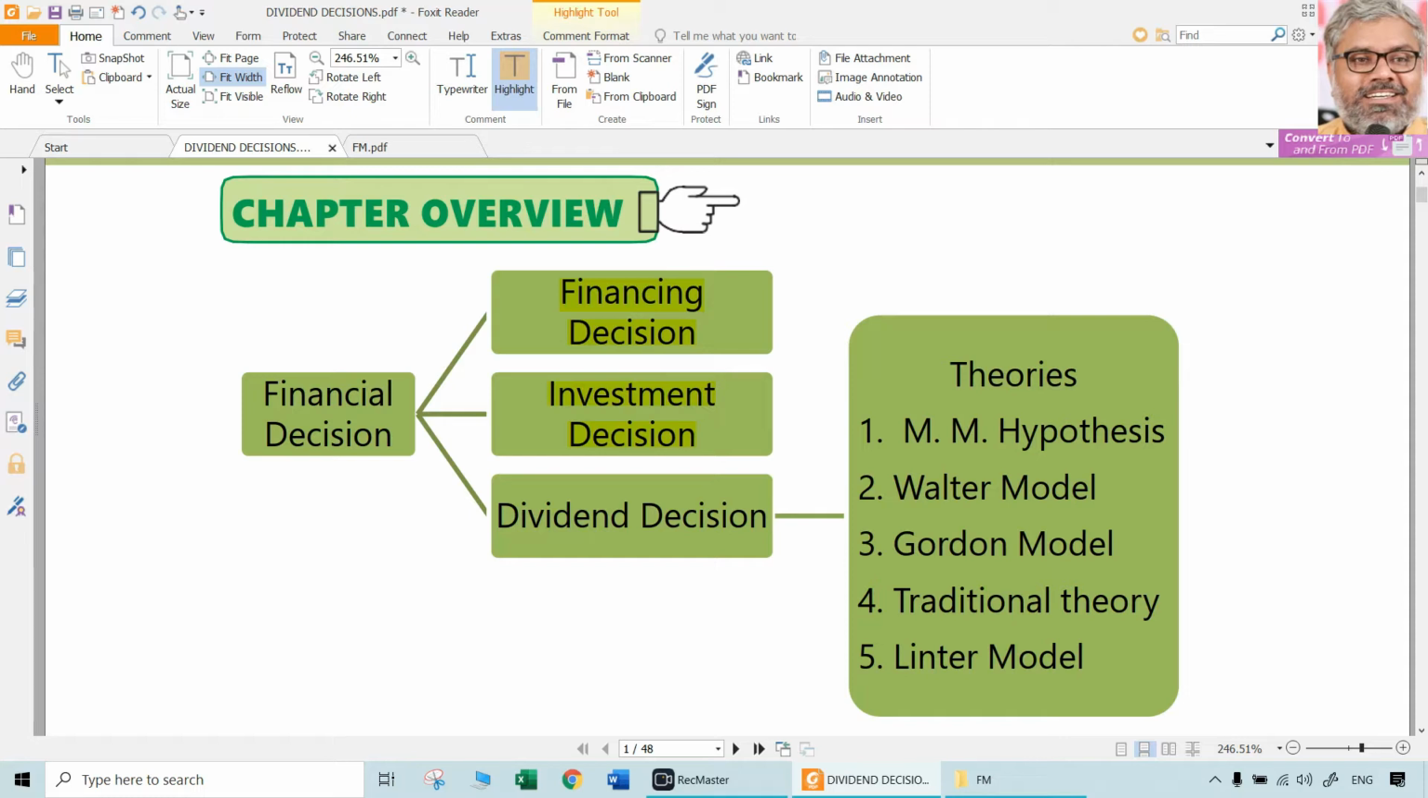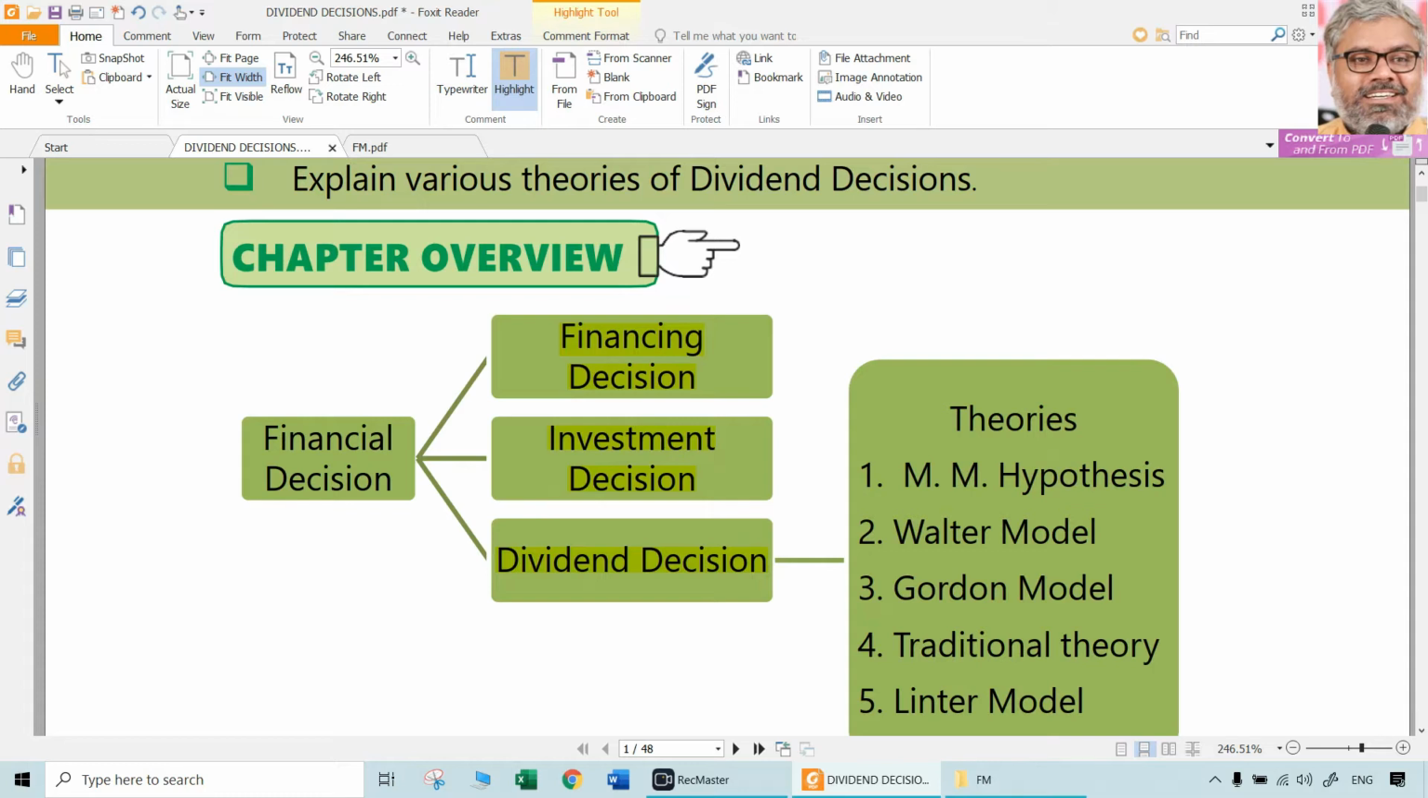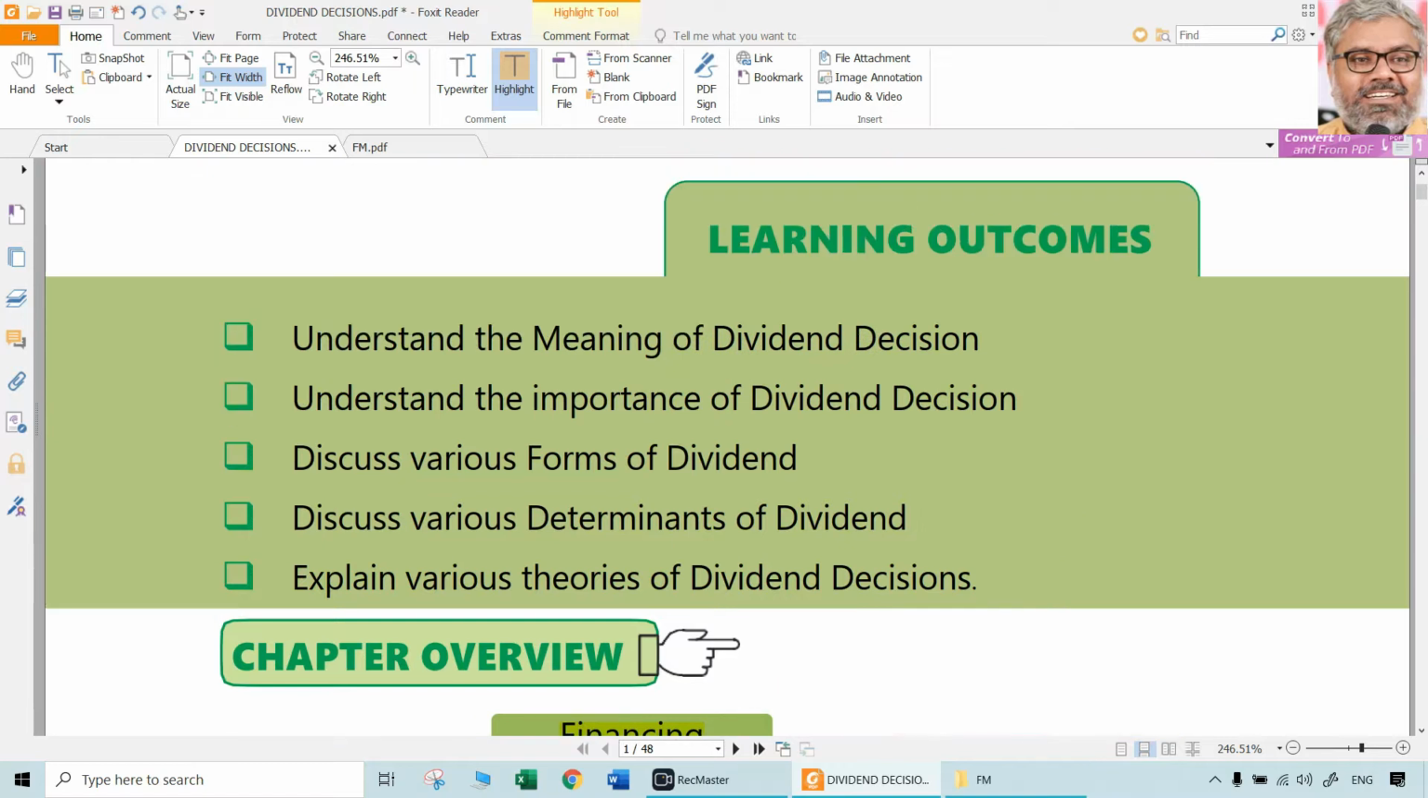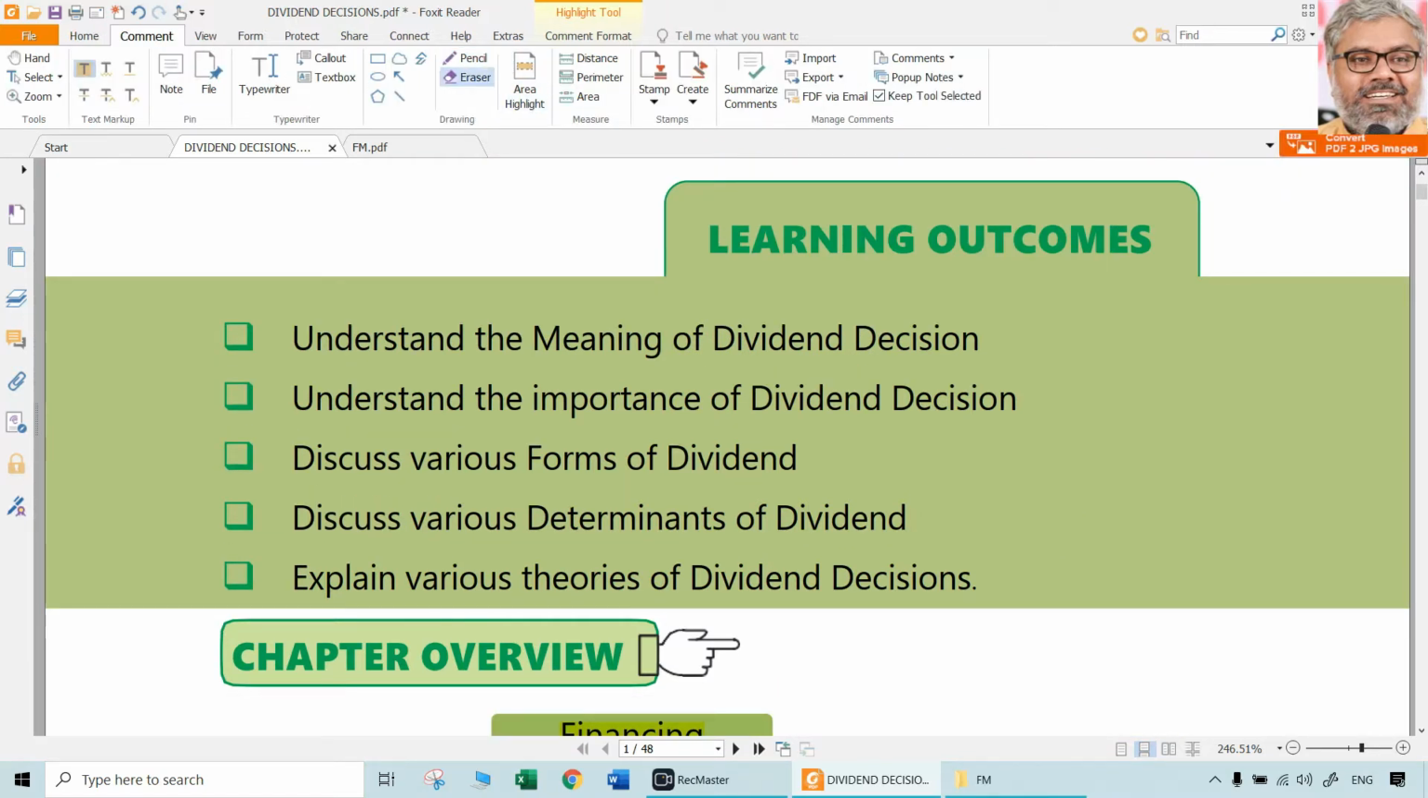After doing all this, when the company gets some profits, what should happen to those profits? That's what the dividend decision is all about. So this is the third biggest decision among the financial decisions: financing, investment, and dividend decisions. This chapter focuses upon the importance of dividend decisions.